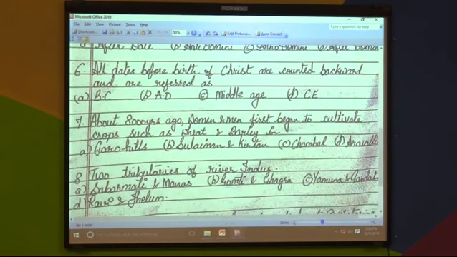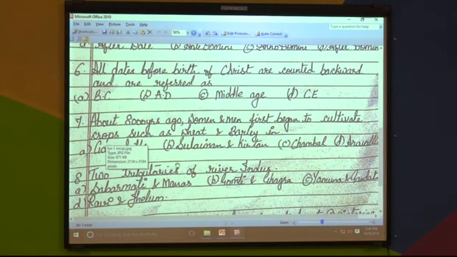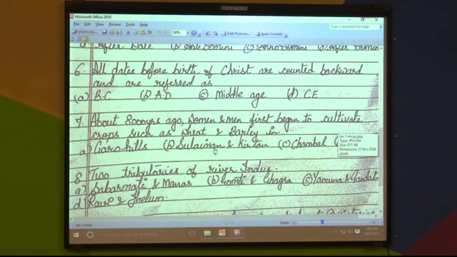Seventh one, about 8,000 years ago, women and men first began to cultivate crops such as wheat and barley. Where did they cultivate? Garo Hills, Suleiman and Kirthar, Chambal or Aravalis.